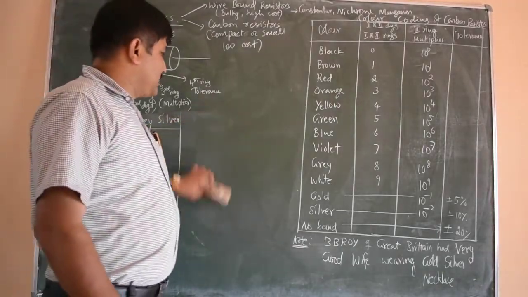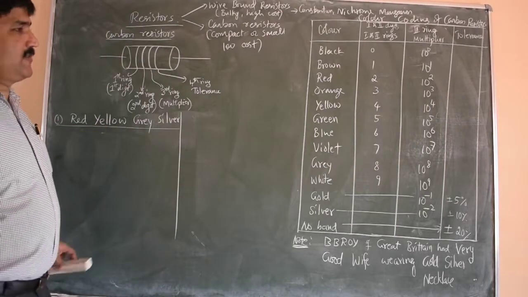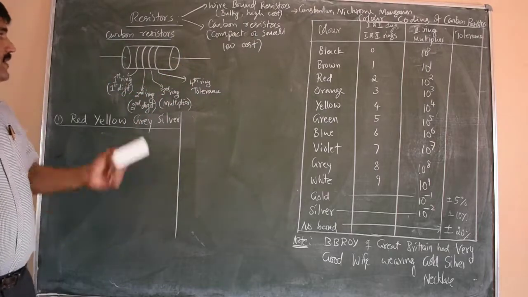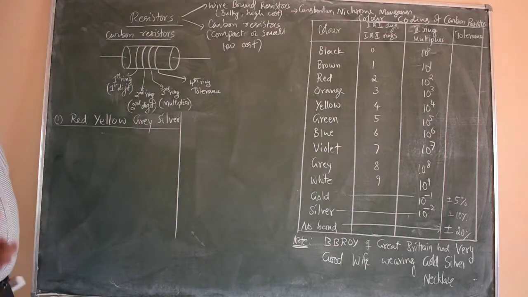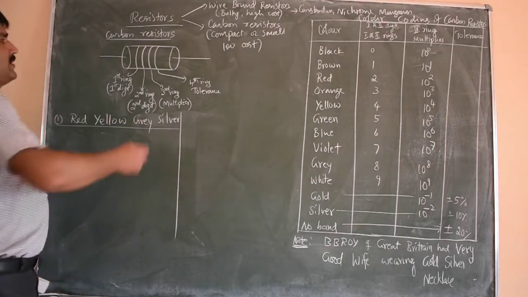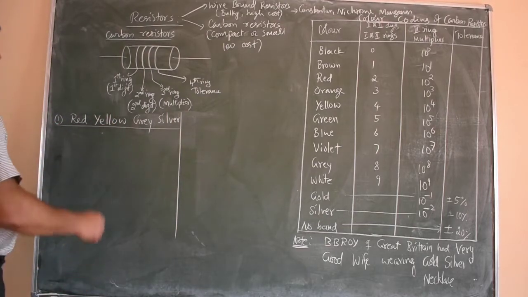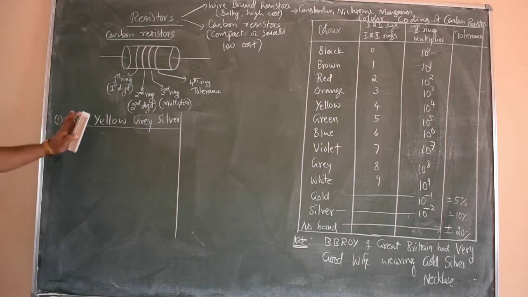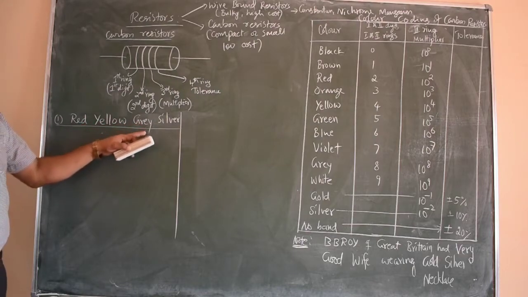Now let us calculate a few examples. You can find out the value of resistance if you know the color coding. So if you find a carbon resistor like this anywhere in circuit components like radio, television, small resistors, and the color codes or color rings on the carbon resistor are like this: red, yellow, grey, silver.